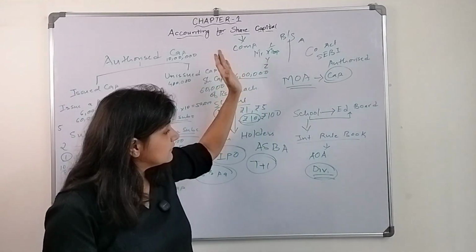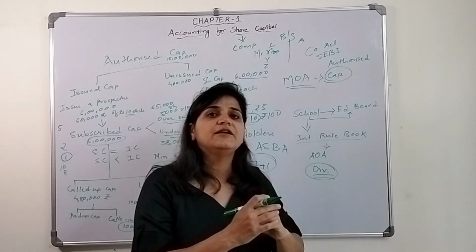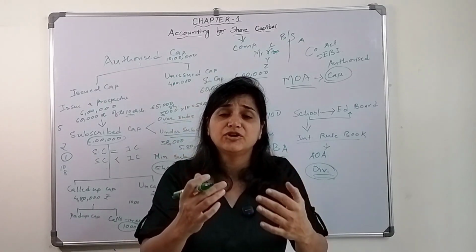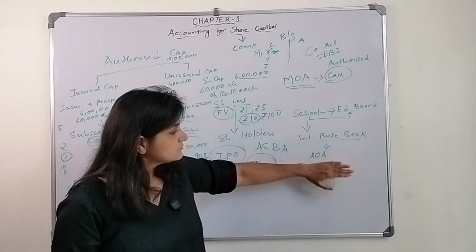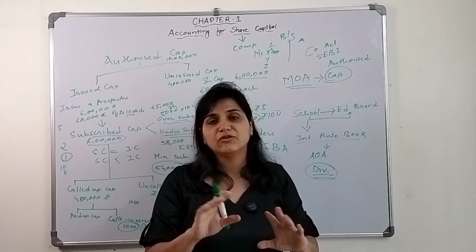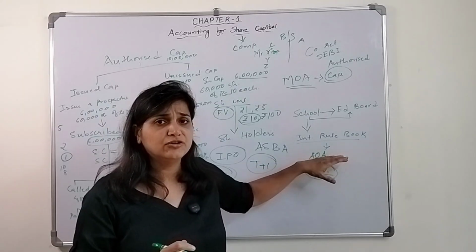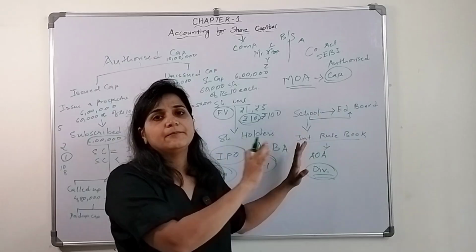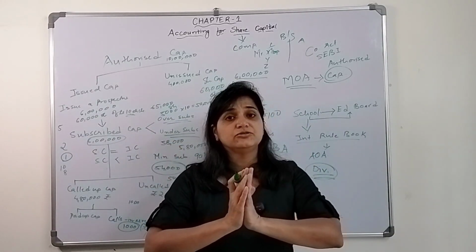So what about a company? What does a company give to the owners? They give dividend. They give a part of the profit as dividend to their shareholders, because the profit belongs to the shareholders. It's not mandatory that they give dividend; they may give, they may not give. That is all mentioned in their articles of association, as I said, their internal rule book. How much to give and when to give is decided by the internal management of that particular company.